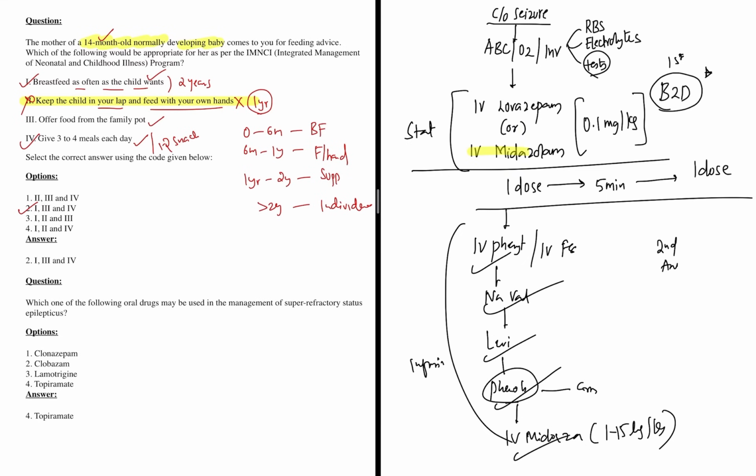Now you see, midazolam IV stat is different. Midazolam IV infusion is different. Midazolam IV infusion is given in an ICU setup. It is given when all these are not working. It is a sequential order.